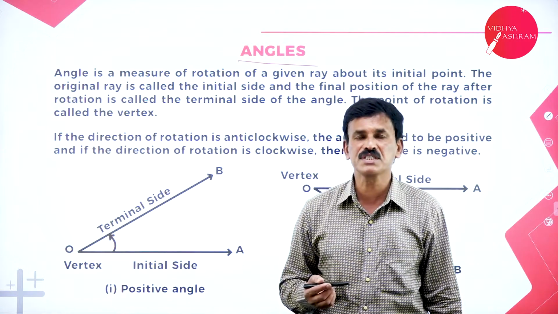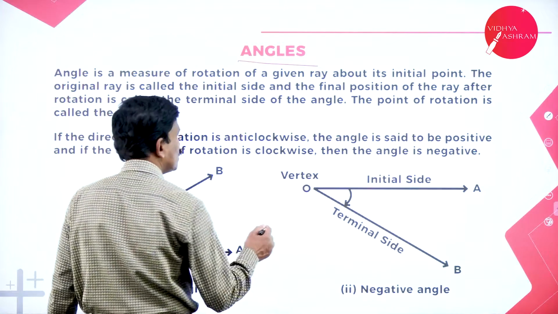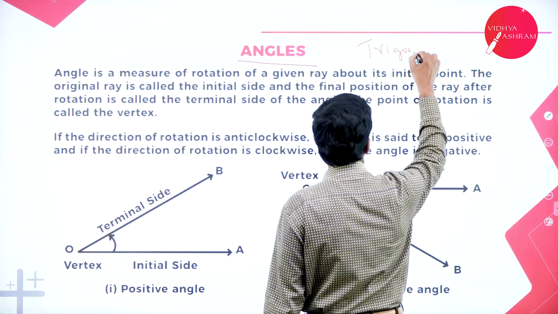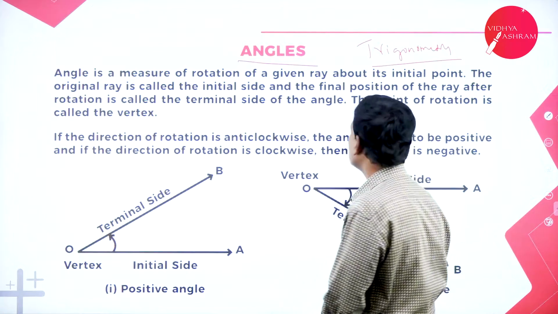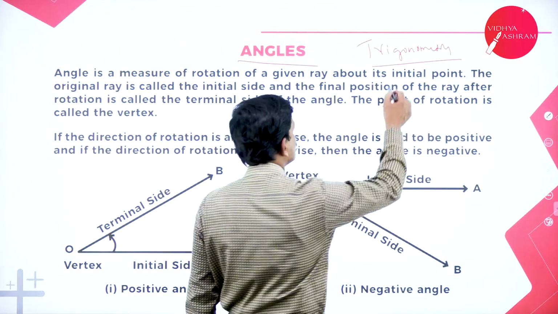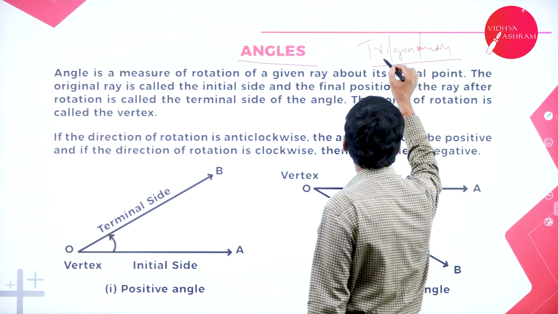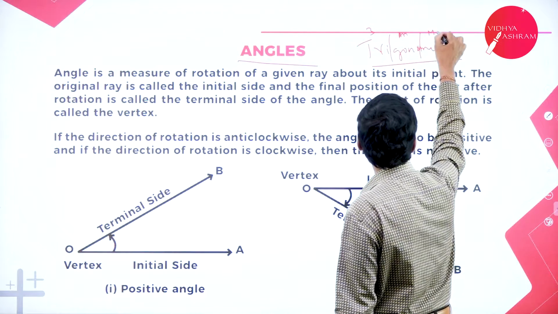The word trigonometry is derived from trigno and metry. The word trigonometry is divided into tri, gno and metry. In Greek, tri means 3, gno means angles and metry means measurement.